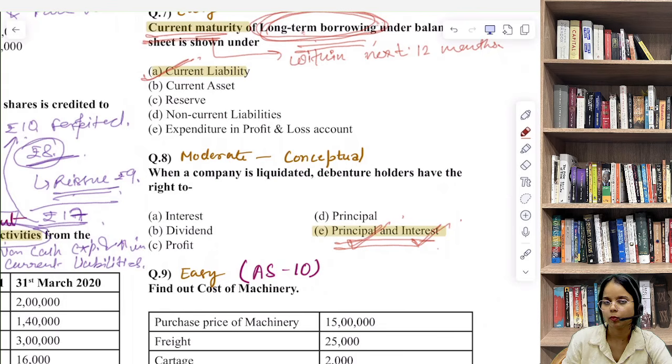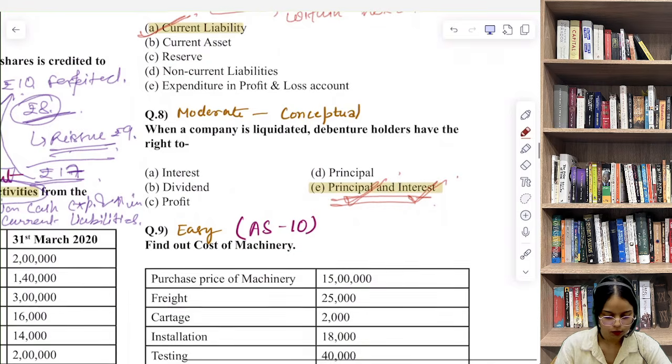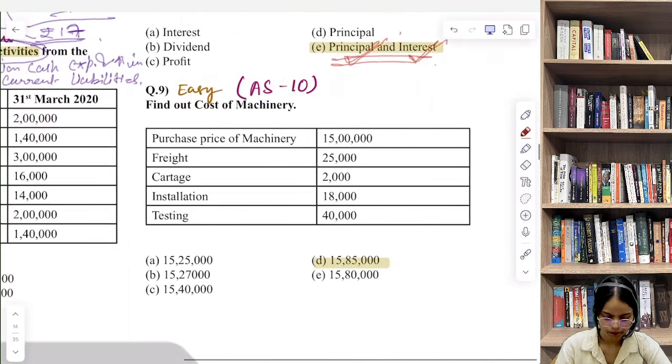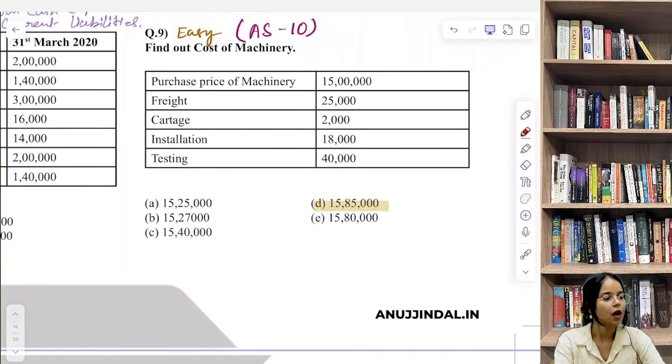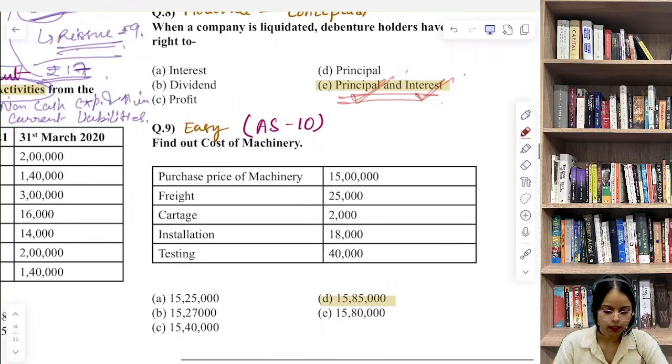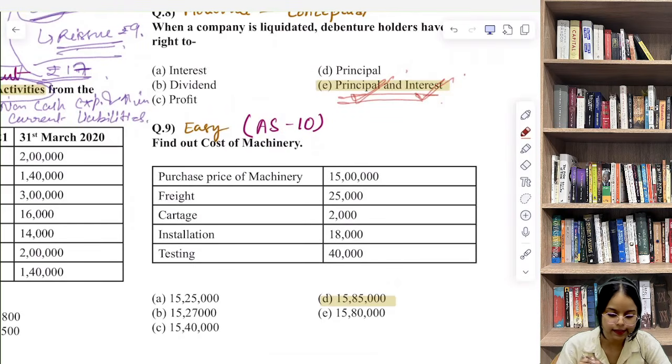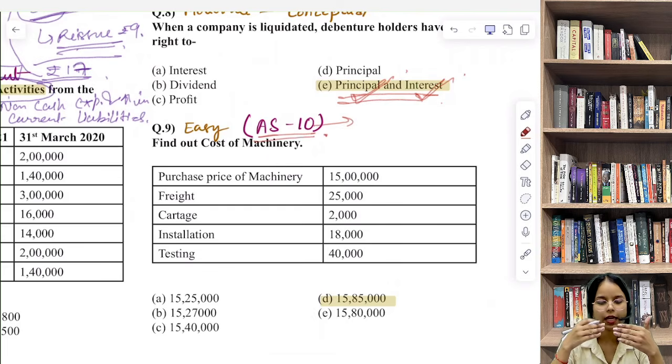Now let's talk about question number 9. Find out the cost of machinery. Here the examiner is checking your understanding of accounting standard 10. What does accounting standard 10 say?